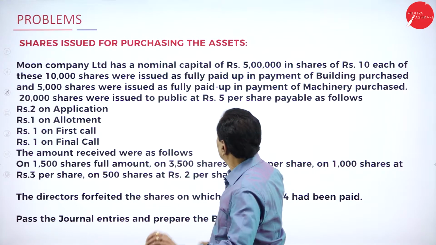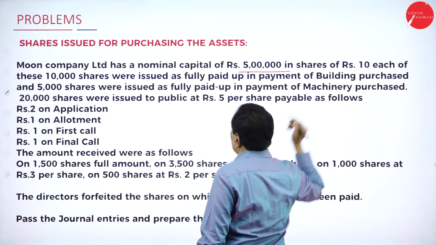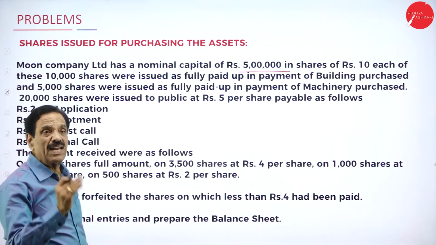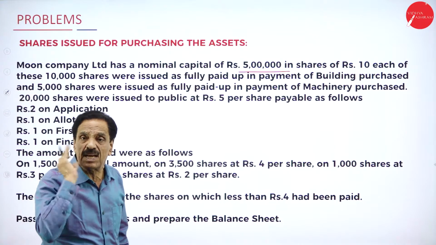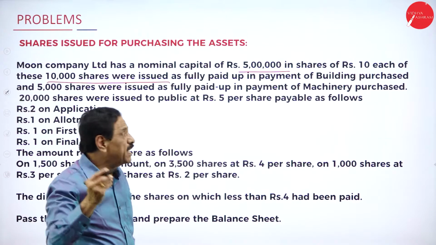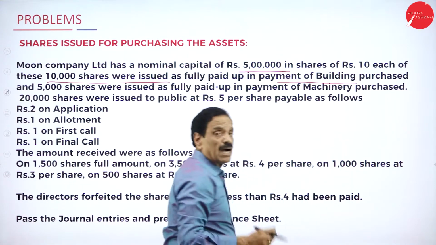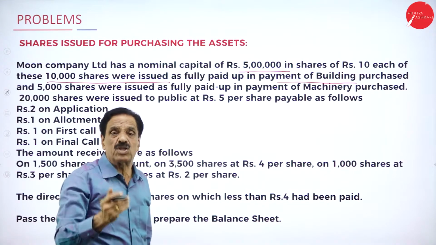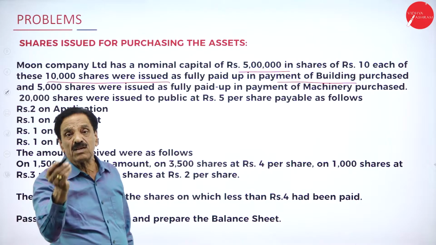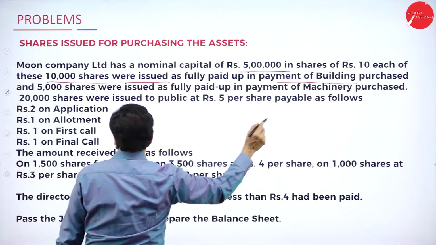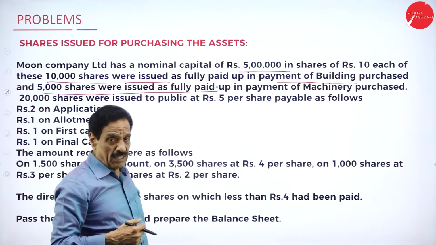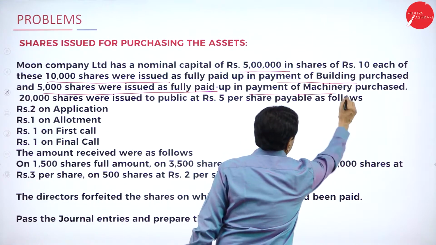Moon Company Limited has a nominal capital of rupees 5 lakh in shares of rupees 10 each. So 5 lakh divided by 10 means 50,000 shares. Then 10,000 shares were issued as fully paid up in payment of building purchase. 10,000 into 10 is 1 lakh for the building purchase. And 5,000 shares were issued as fully paid up at the rate of 10 rupees in payment of machinery purchase.